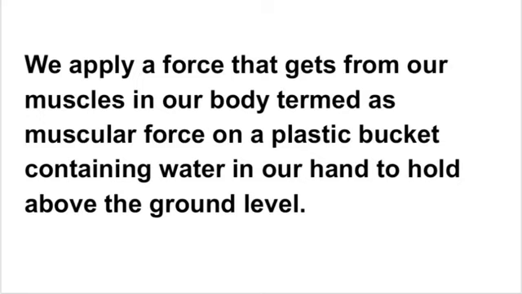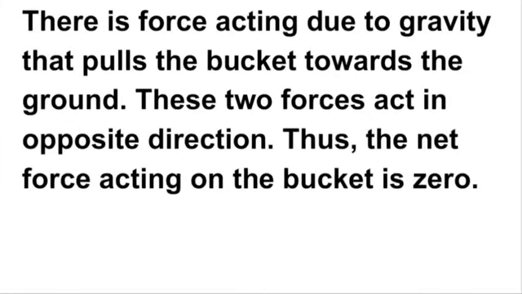It means we have to apply muscular force on the plastic bucket to hold it above the ground level. There is also a force acting due to gravity that pulls the bucket towards the ground. So we apply a muscular force to hold the bucket above the ground, and at that time there is another force acting due to gravity, which pulls the bucket towards the ground.